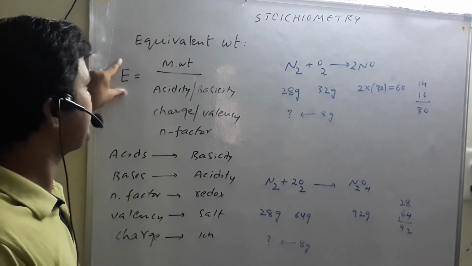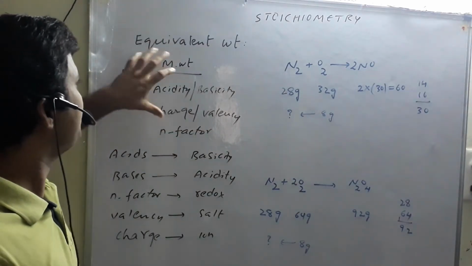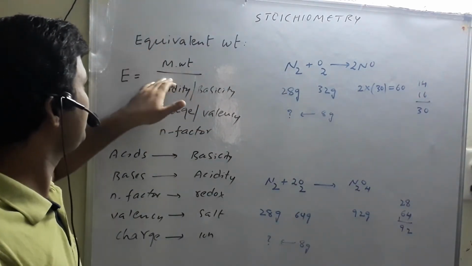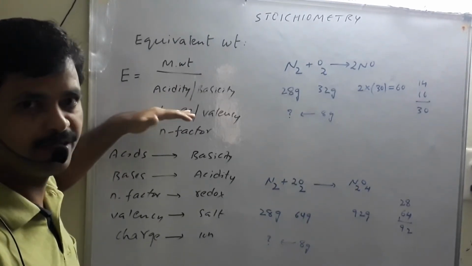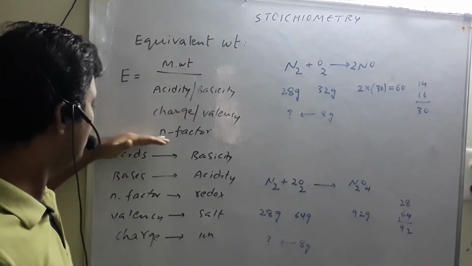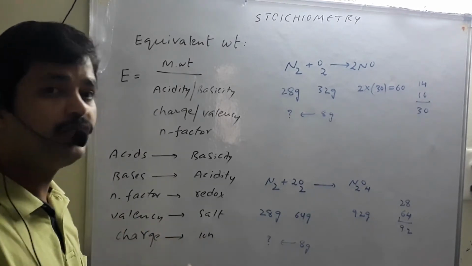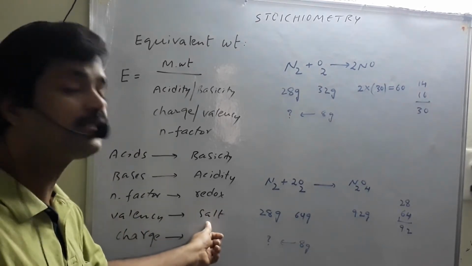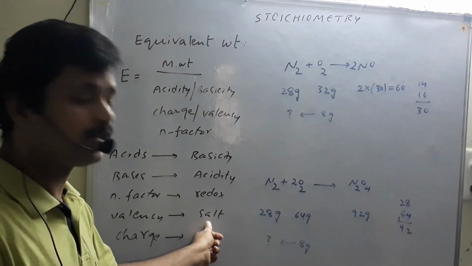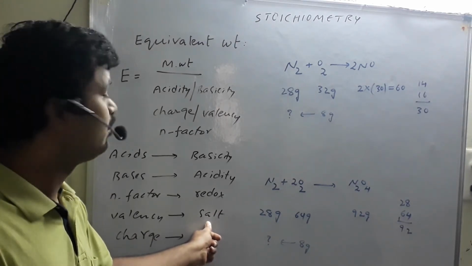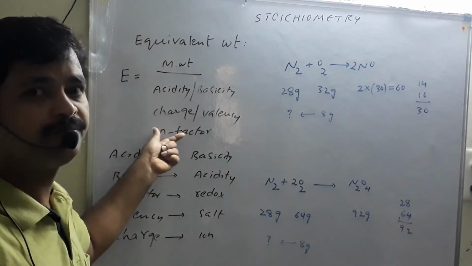So the equivalent weight definition you have seen, and in the mathematical expression, molar mass by the denominator, we can write any one term based on the given chemical. When we use the word valency, that is for a salt. Suppose sodium carbonate, Na2CO3, what will we write in the denominator?